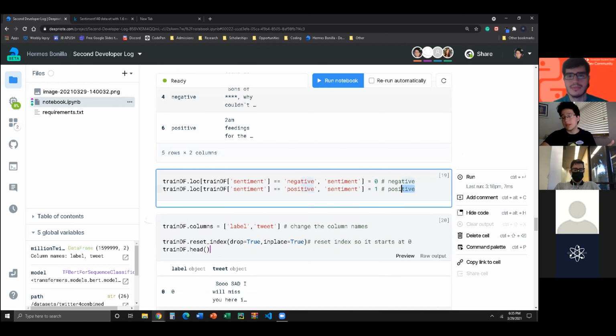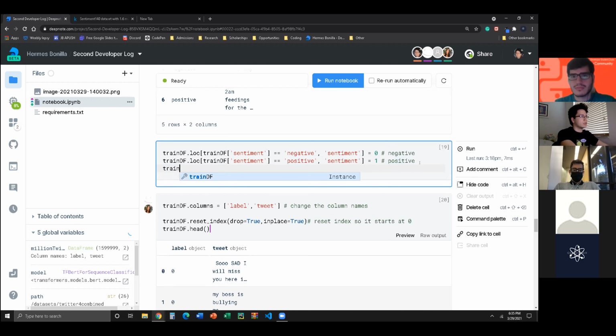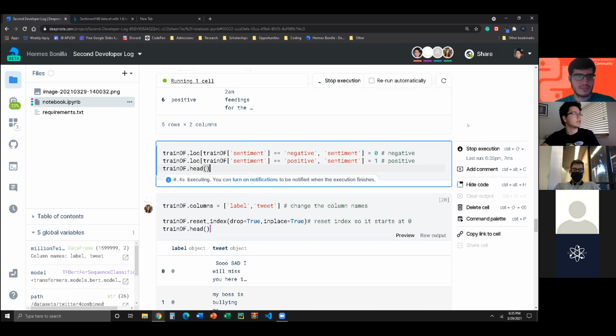What we're doing, this might look familiar. This is almost exactly how we did it with the other one, but this time it's specific to our data frame. Again, we're locating this value, so we're looking for the negative values and changing them to 0. Instead of having the actual words negative and positive, we want to put numbers in. So that should be good. And just so you guys can see it, hopefully this works, we can get some values to see that it changed.